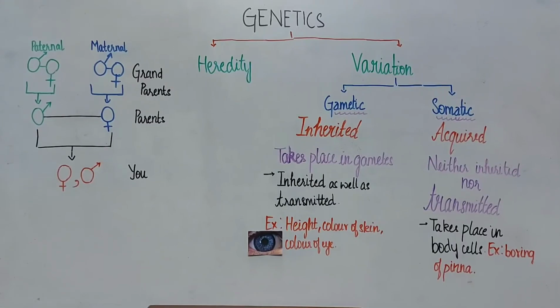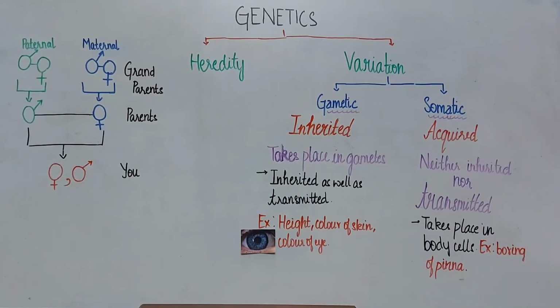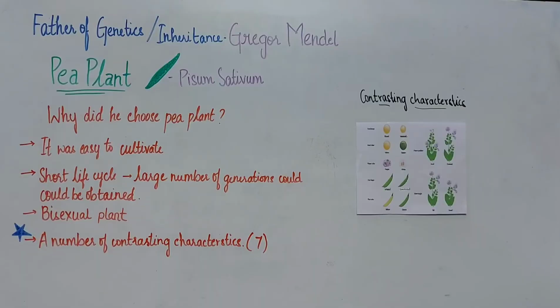So somatic variation takes place in body cells. Example, boring of pinna or changing the shape of nose after plastic surgery. And most importantly, these changes will not be passed on to the next generation. What were the rules based on which the traits were expressed in each and every generation? The answer to this was given by Sir Gregor Mendel, who was the father of genetics or the father of inheritance. So he selected the pea plant, whose scientific name is Pisum sativum.